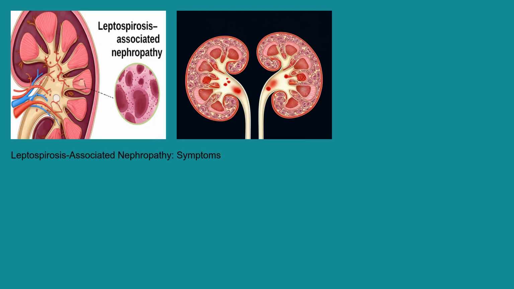The symptoms of leptospirosis-associated nephropathy can vary widely in severity. Early symptoms of leptospirosis often include fever, headache, muscle aches especially in the calves and lower back, chills, vomiting, and red eyes. As the disease progresses and affects the kidneys, symptoms such as decreased urine output, swelling, edema, particularly in the legs and ankles, fatigue, nausea, and confusion may develop. In severe cases, kidney failure can occur, leading to more serious complications.